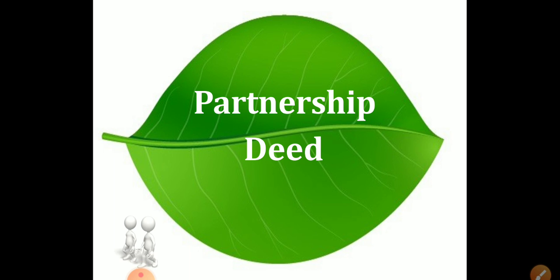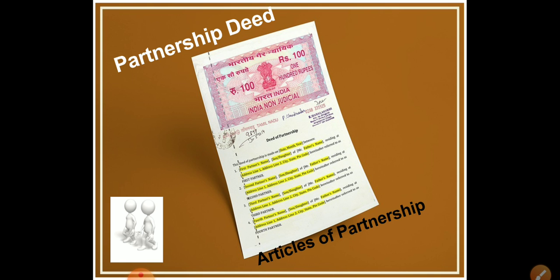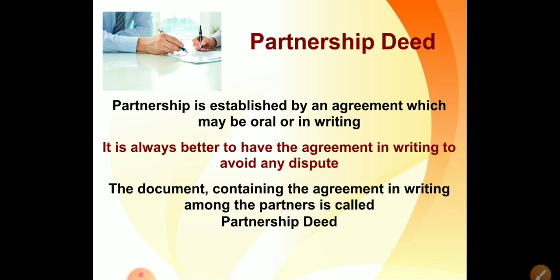So here we will understand what a partnership deed is. This is an example of a partnership deed, but before that let me explain what a partnership deed is. Partnership is established by an agreement which may be oral or in writing. It is always better to have the agreement in writing to avoid any dispute. The document containing the agreement in writing among the partners is called a partnership deed.